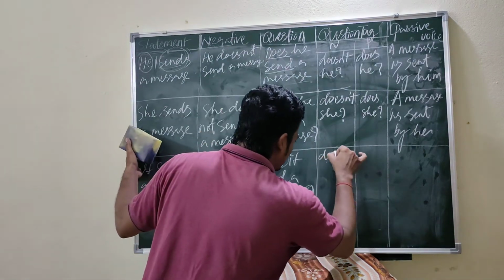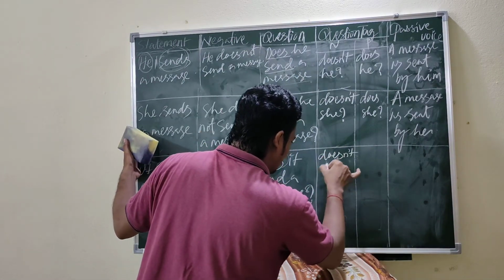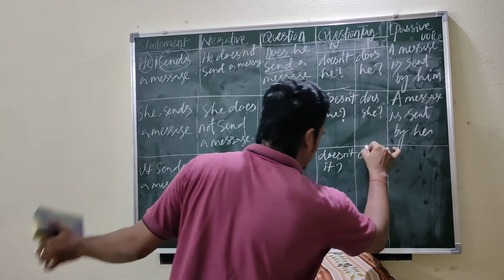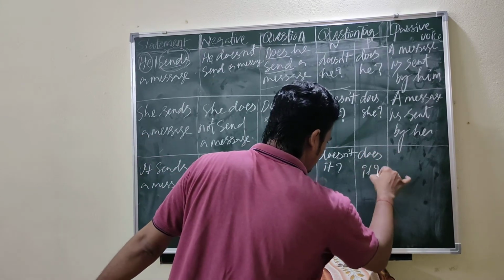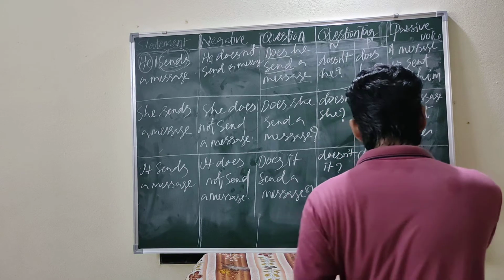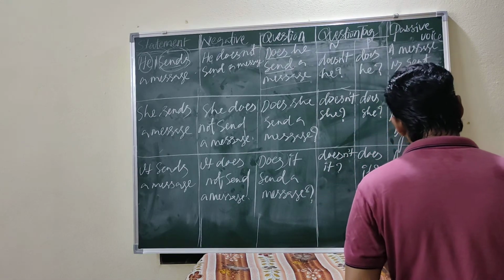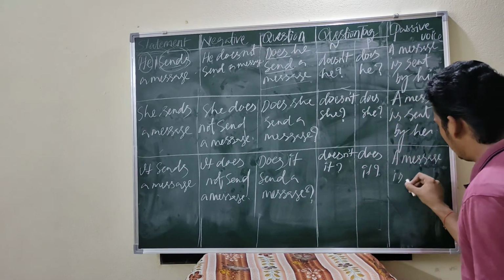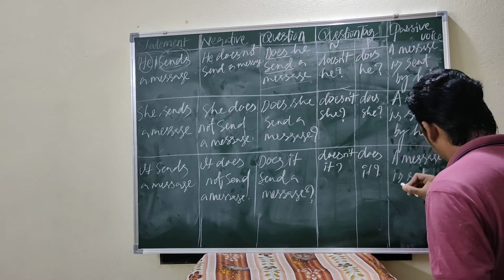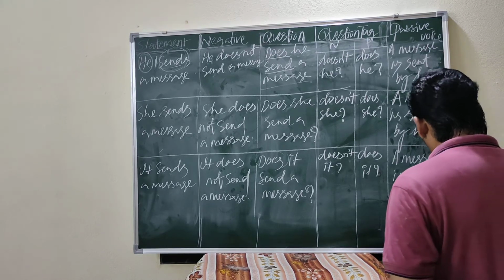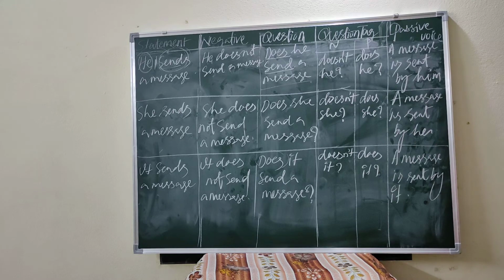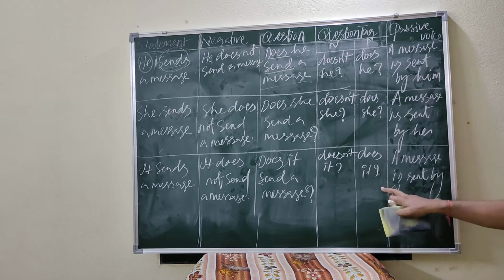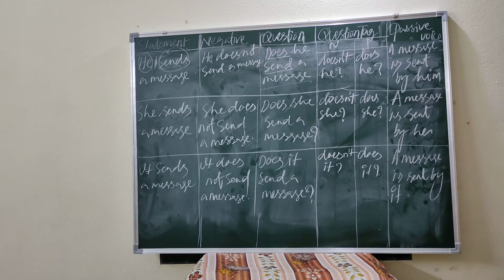Right. Next, doesn't it? Yeah, does it? A message is sent. Sent by, it becomes it only. It sends a message, it does not send a message. Does it send a message? Doesn't it? Does it? A message is sent by it.